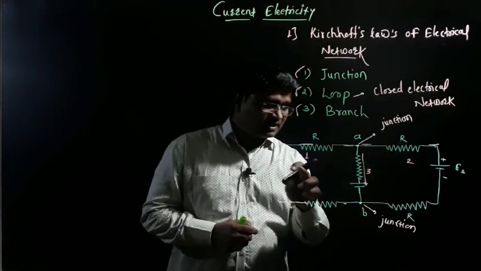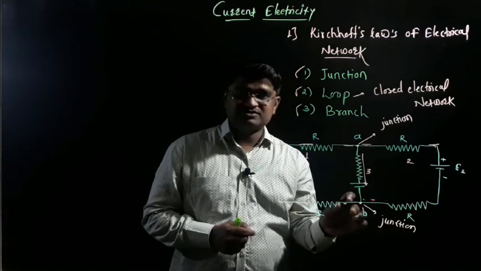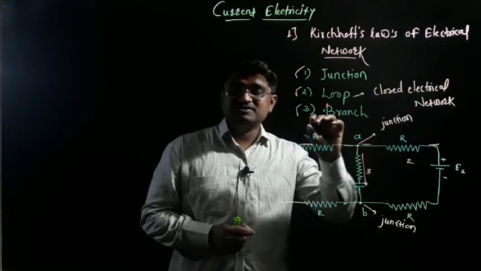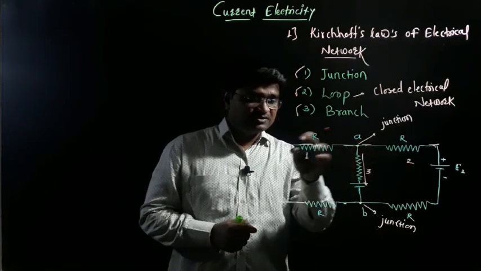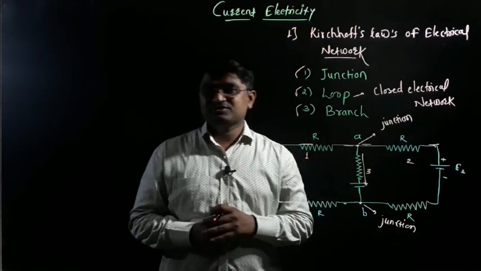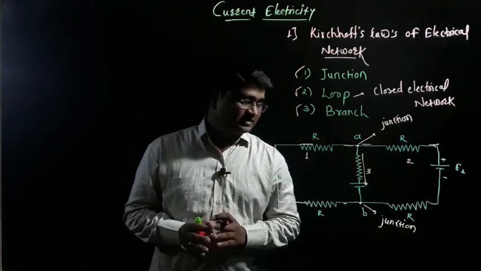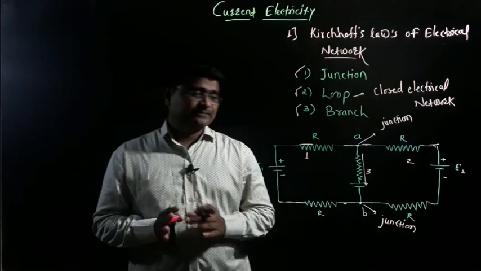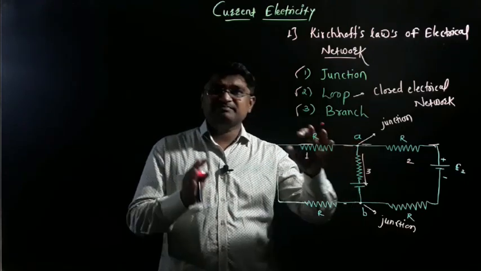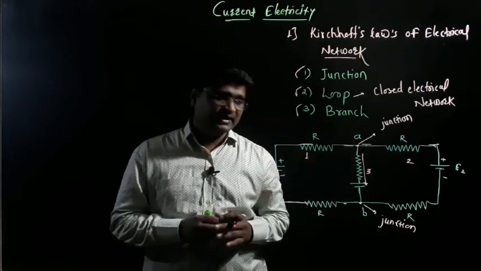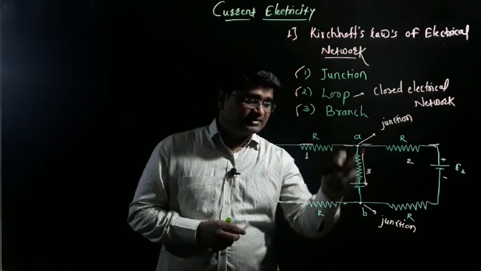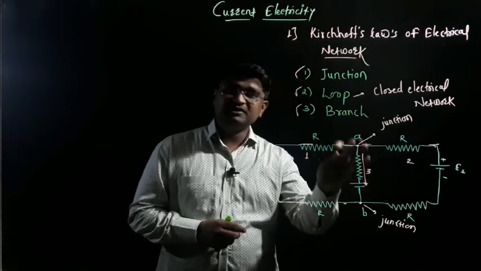These three parts lie between two junctions. So this segment, this total portion, is called a branch. Branch is a segment, a part of the electrical network, and this part lies between any two junctions.